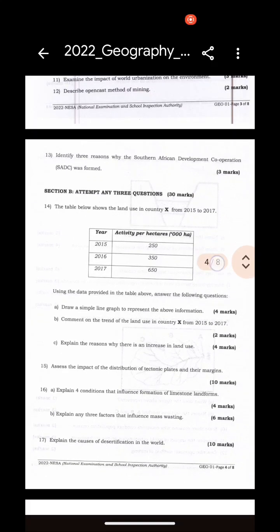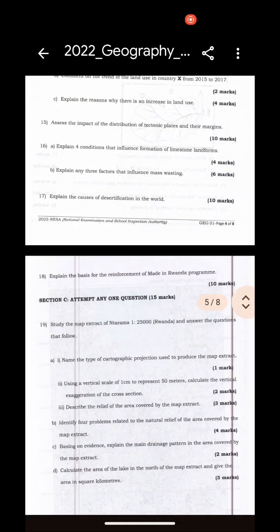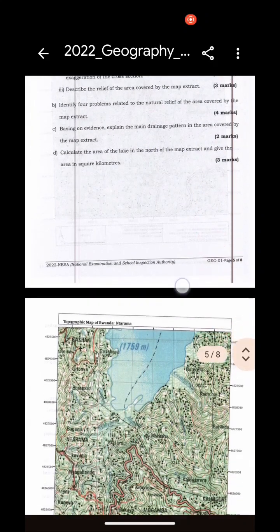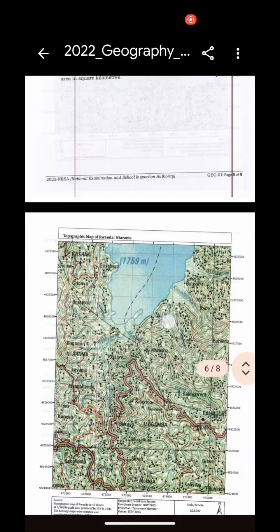It depends. So we are going to see question C. You have to choose only 1 question. So we are going to collect one of these questions from section C, and that's what we are going to do. We are going to choose only one and collect it clearly.